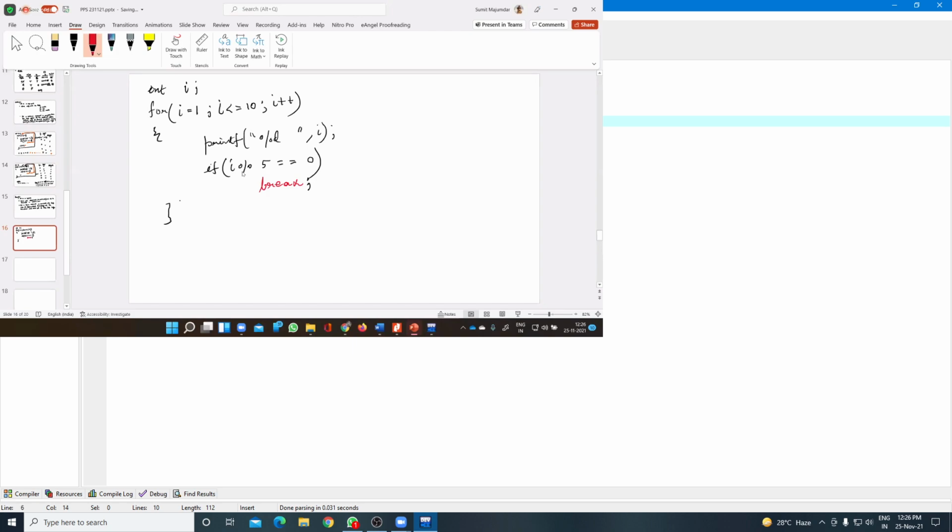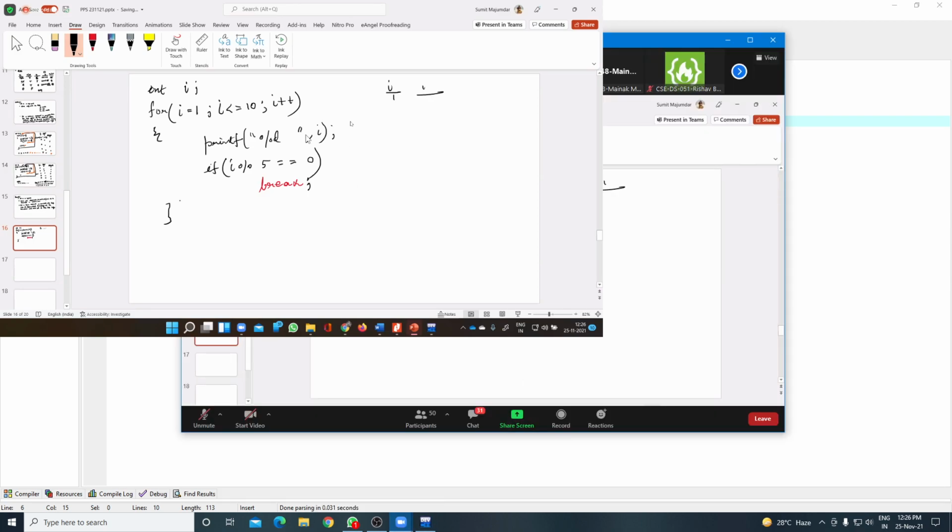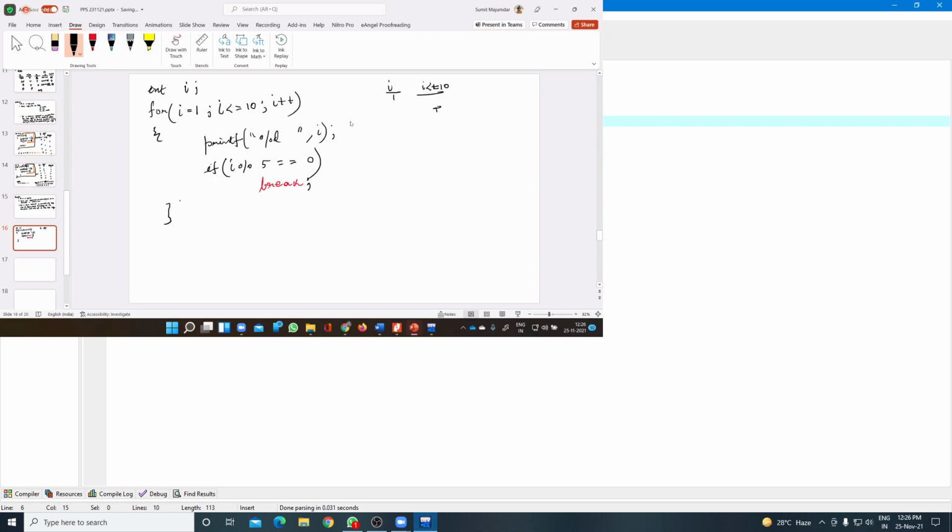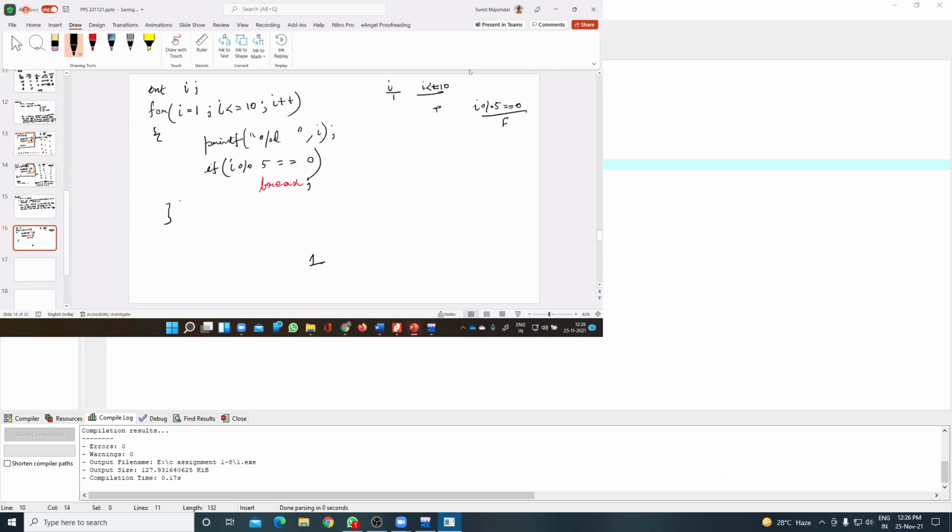So the initial value of I was 1. Condition is I less than or equal to 10. That is true. As this is true, it will print the value of I, 1. Then if I modulus 5 equals 0, that will be false. So break will not be executed.